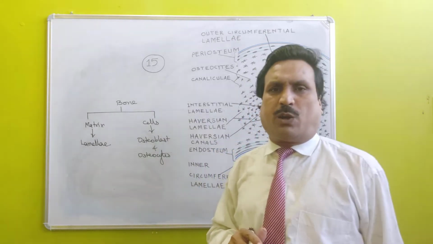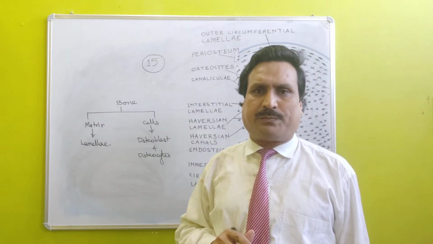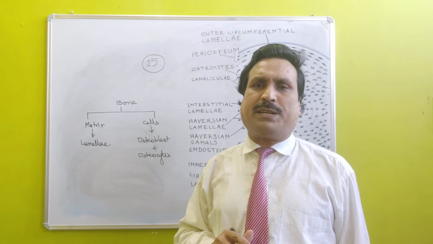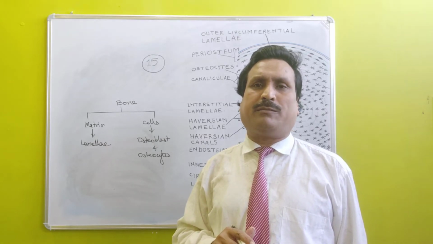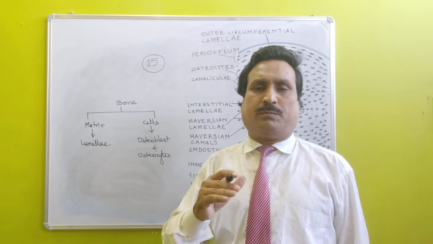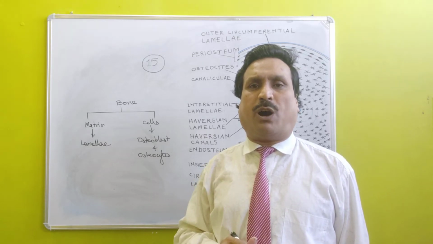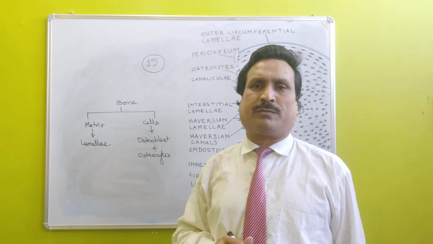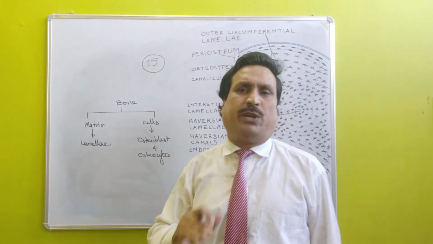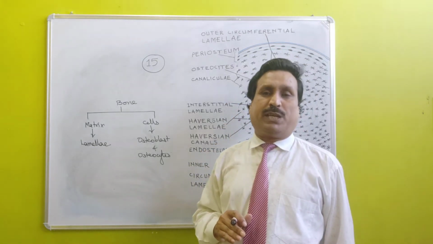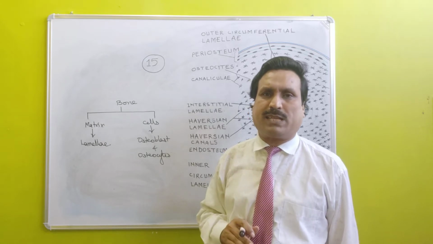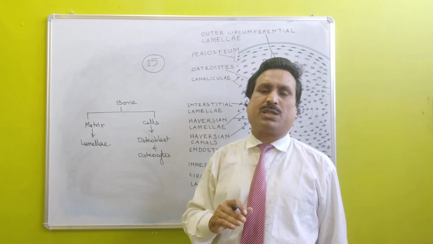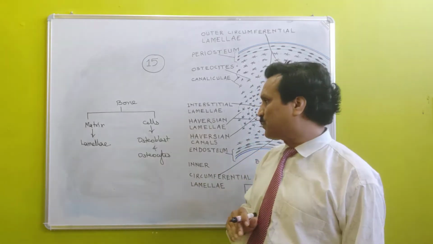These processes are present in fine canaliculi in the matrix of bone.